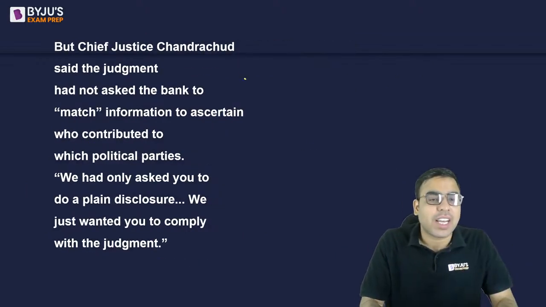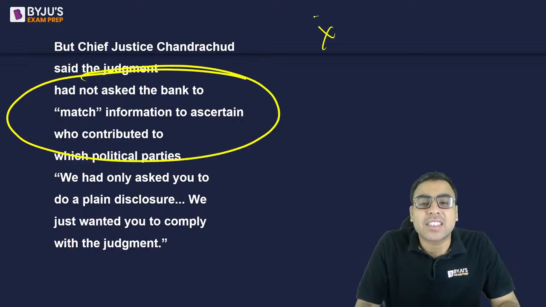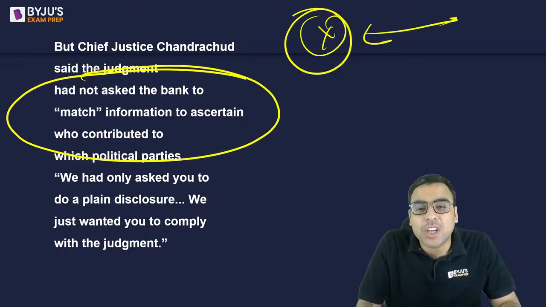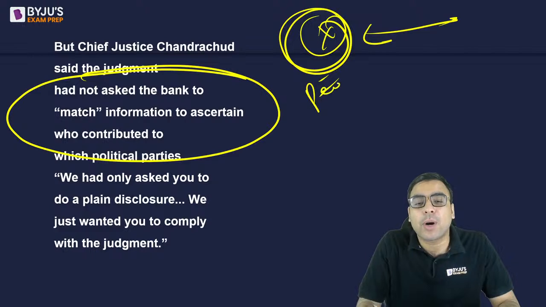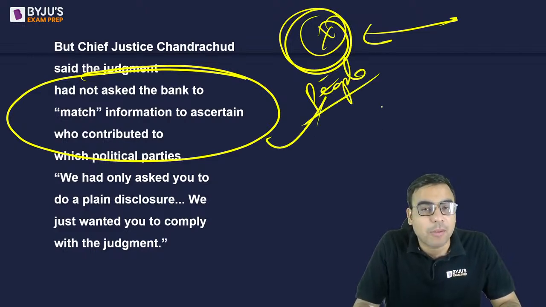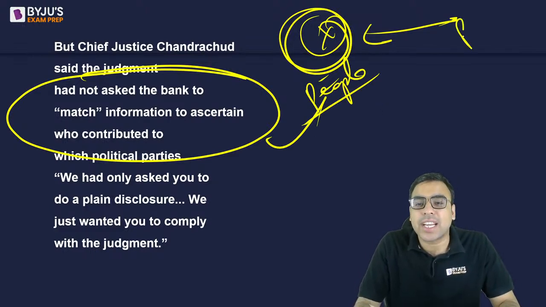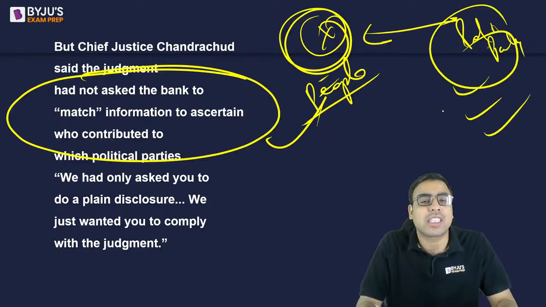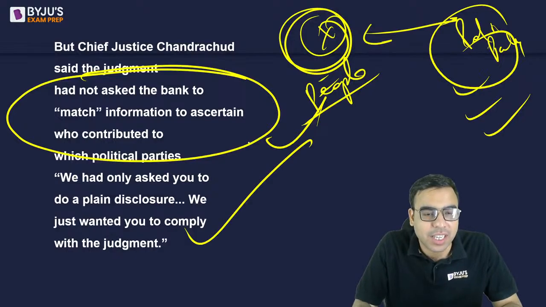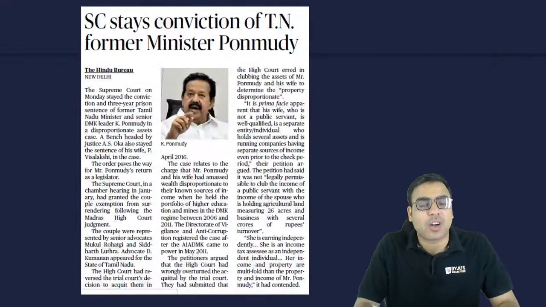They said there is no need to match the information, that is, who gave the electoral bond to whom. Just tell how many people have bought it, tell their names, how much they have bought, and the political parties which got the benefit. So at least reveal that information, how much amount these political parties got, okay. So that is what it says.